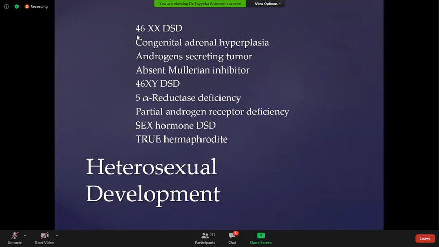Heterosexual development means both the ovarian tissue and the testicular tissue are present in these patients. 46XX: delayed sexual development, congenital adrenal hyperplasia, androgen secreting tumor, absent Müllerian inhibitor. 46XY: 5-alpha reductase deficiency, partial androgen receptor deficiency, true hermaphrodite. In true hermaphrodite, both the ovarian tissue and the testicular tissue are present. Heterosexual development means both types of organs are present in these patients.